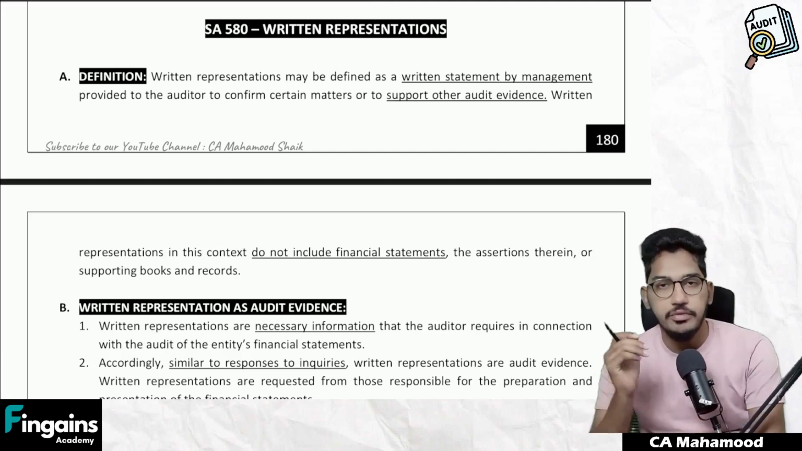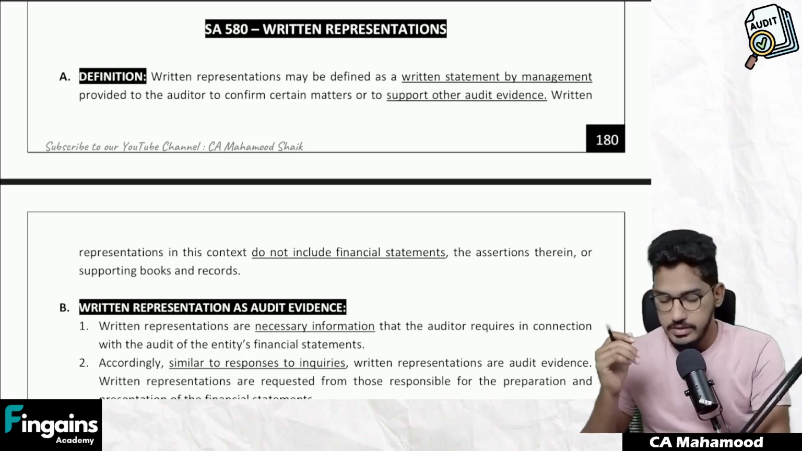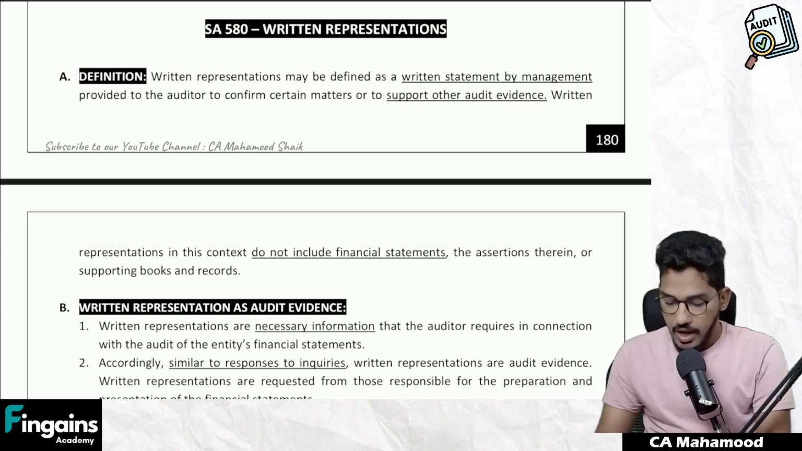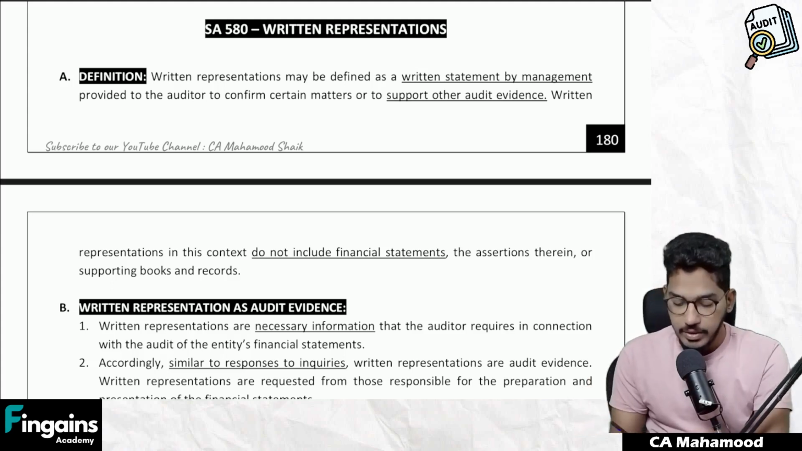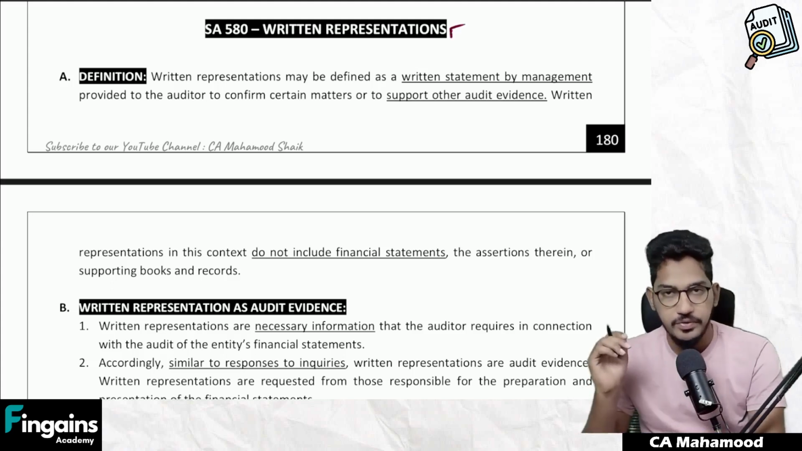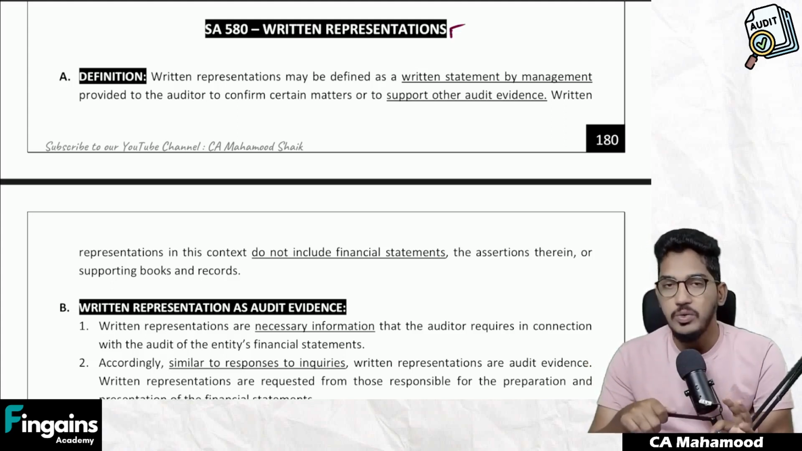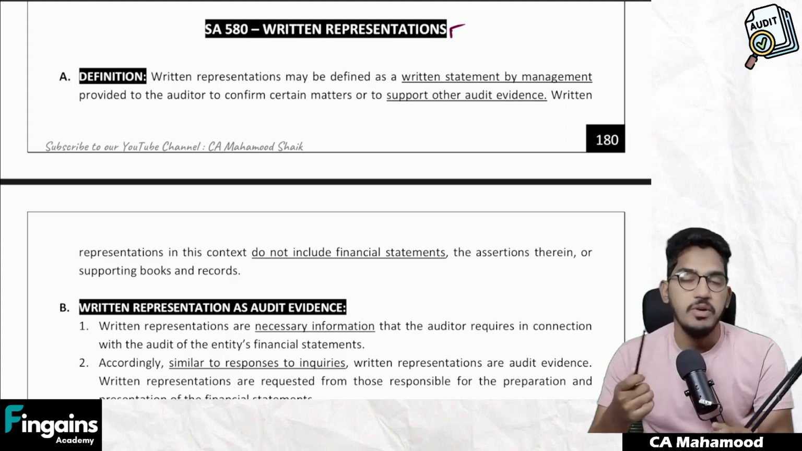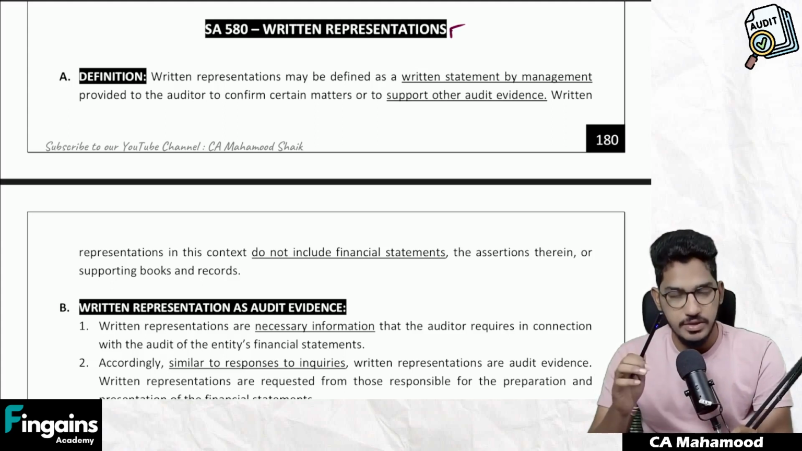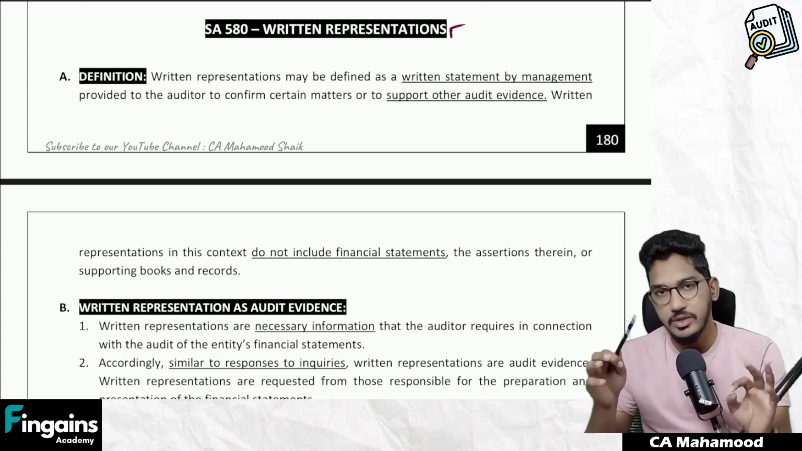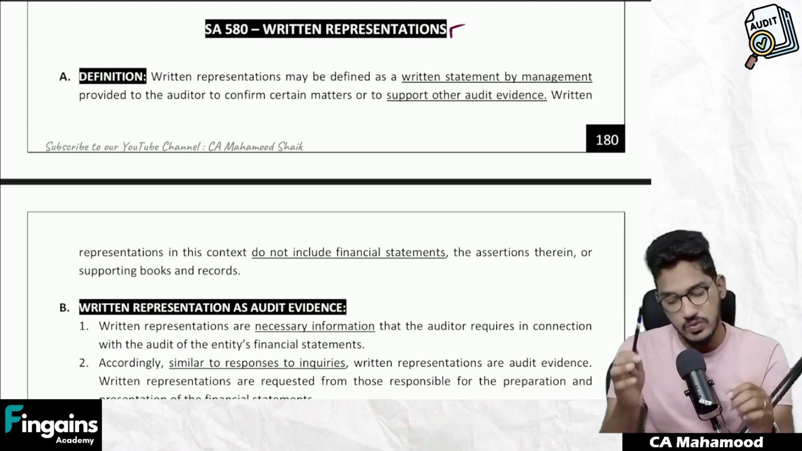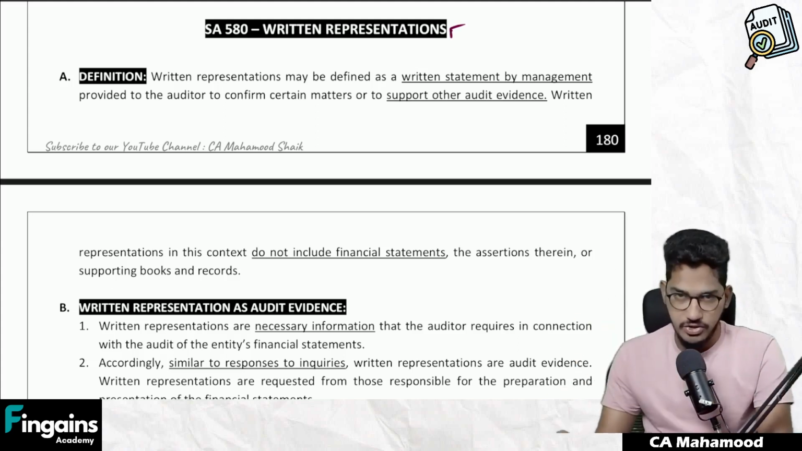So, in this session, we will try to understand the standard SA 580. And what does SA 580 deal about? The standard SA 580 will be talking about written representations. So, we are going to understand in this particular standard what is the meaning of written representation, how it can be used as audit evidence, from whom we will request written representations, regarding which matters we will try to obtain written representations. So, all the technicalities relating to written representations we are going to understand in this particular section.